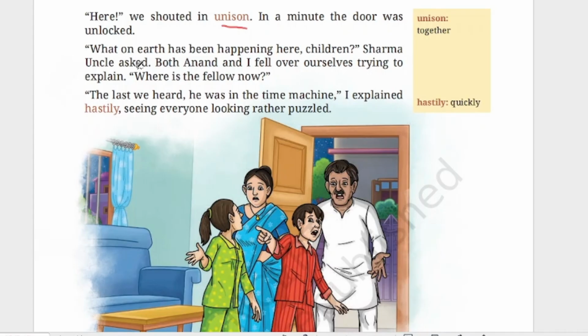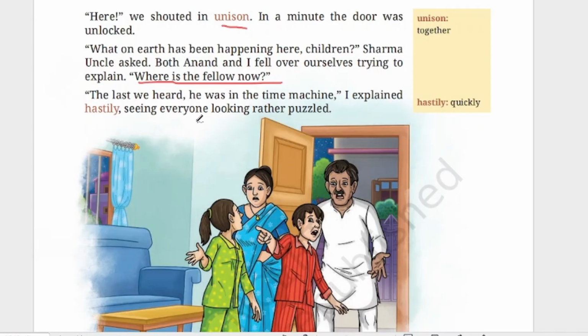Both Anand and I fell over ourselves trying to explain. "Where is the fellow now?" That means they were trying to explain that a thief had entered their house, and all these things happened in our house. Now, after hearing this, they are asking, where is the fellow now? "The last we heard, he was in the time machine," I explained hastily, seeing everyone looking rather puzzled.